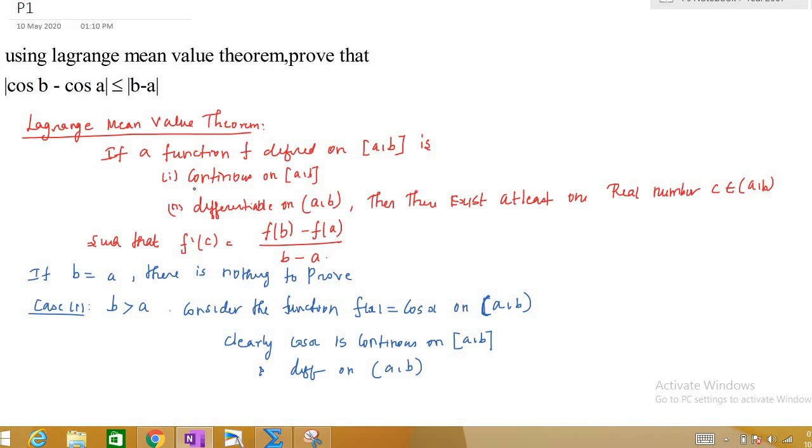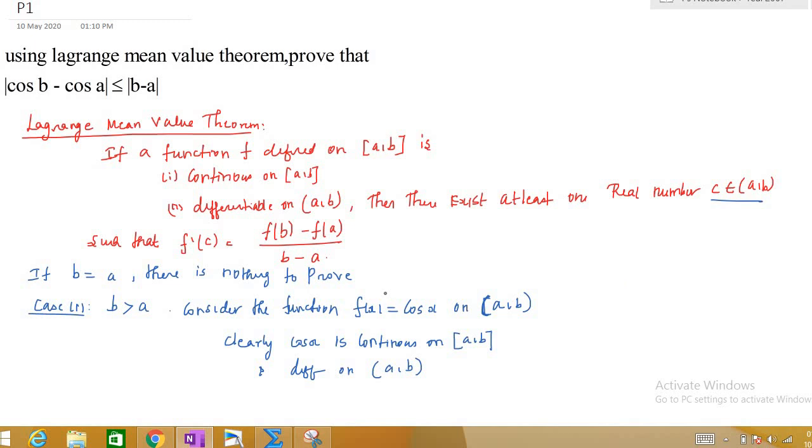So you can see the first two assumptions of the theorem are satisfied for this function cos x. So by the Lagrange mean value theorem, there exists a point c such that f dash of c is equal to f of b minus f of a by b minus a, right?